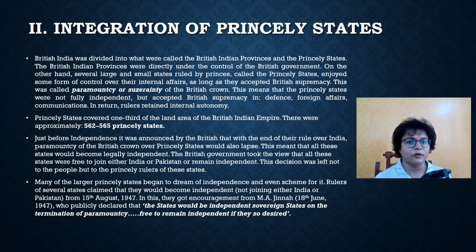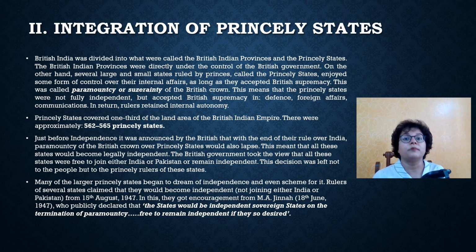Having discussed the problem, that is the partition and the resettlement or the rehabilitation of refugees, we are now moving to the second major challenge, which is integration of princely states. Now, British India was divided into British Indian provinces and princely states. The British Indian provinces were directly under the control of the British government. While on the other hand, your princely states enjoyed some form of autonomy in terms of control over internal affairs of their state, as long as they accepted British supremacy.